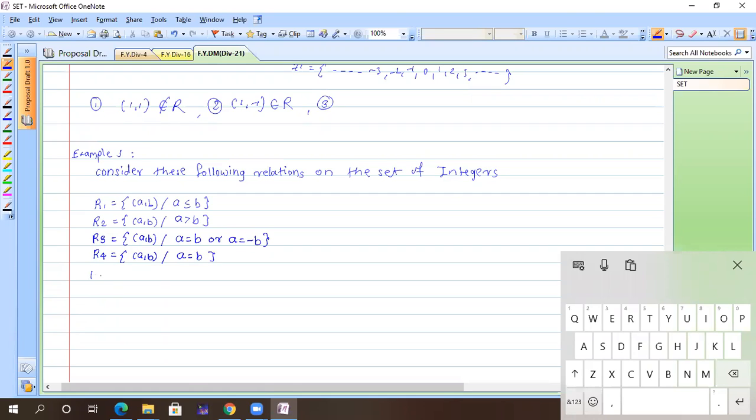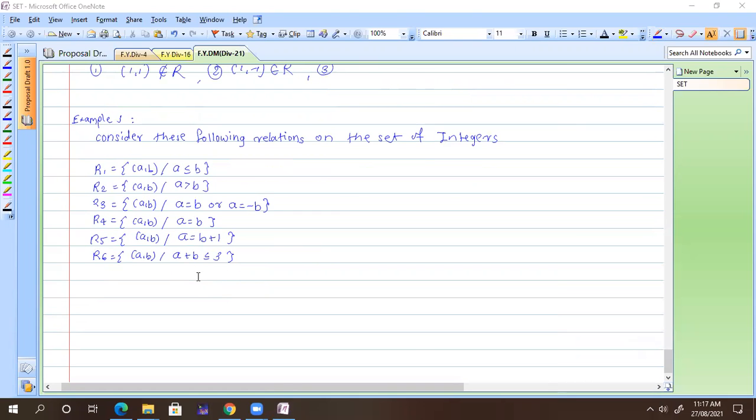R5 contains (A, B) such that A is equal to B plus 1. You can define anything. R6: (A, B) such that A plus B is less than or equal to 3. So we have lots of relations, near about 6 relations. Sir, what is that last one? (A, B) such that A plus B is less than or equal to 3. Okay.